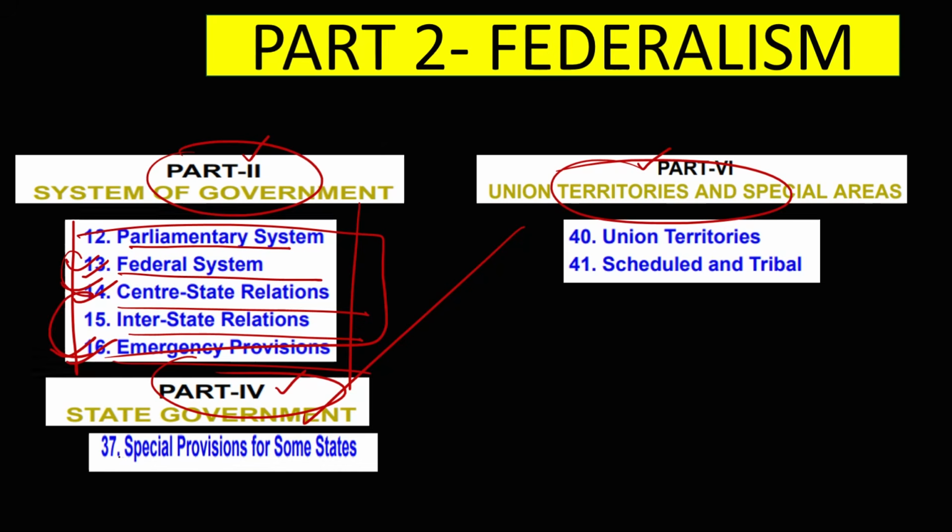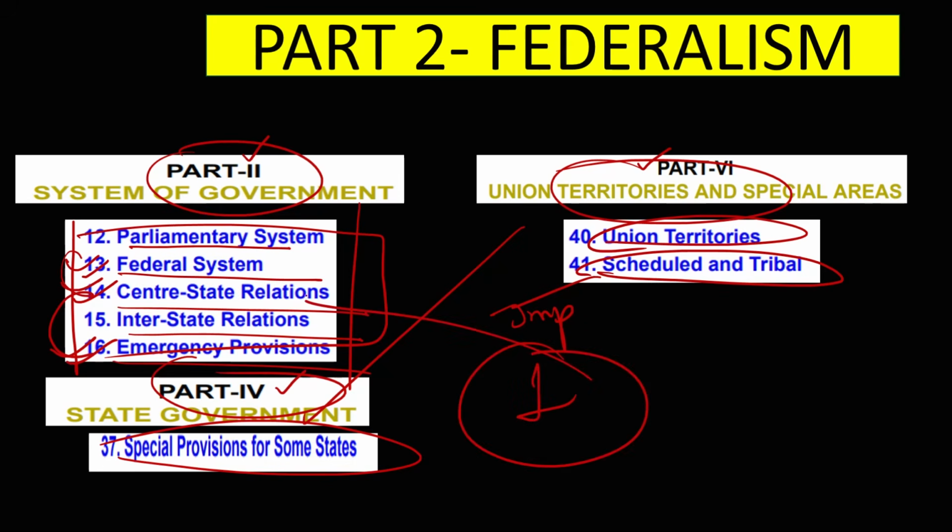Next, guys, special provisions of some states: just read Article 371, and the various provisions 371 A, B, C, D. Next, schedule areas and tribal areas, again a very important topic. Recently even union territories are also very important. So these are some of the important chapters which you need to focus on. One question, again I repeat, definitely comes from this.